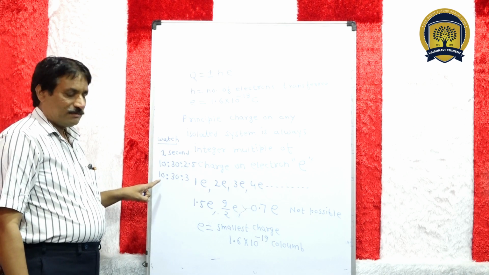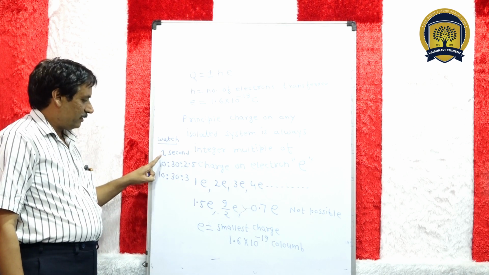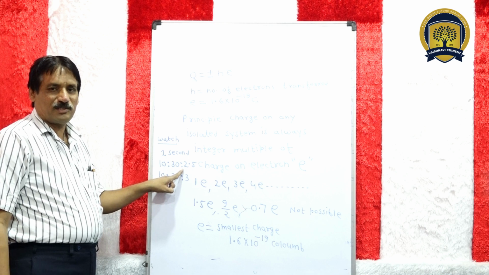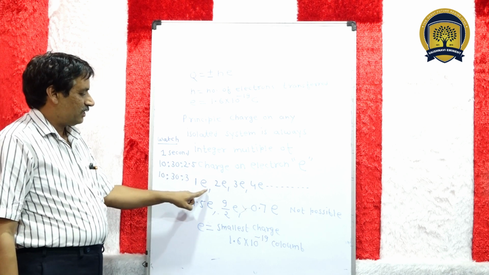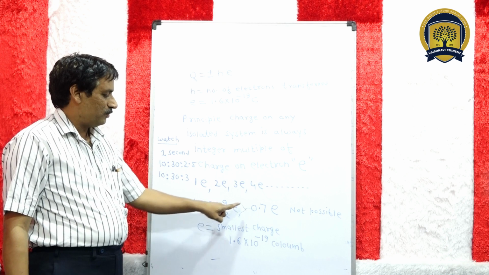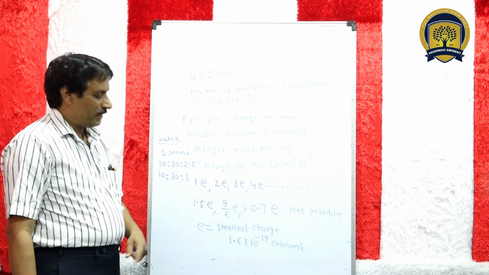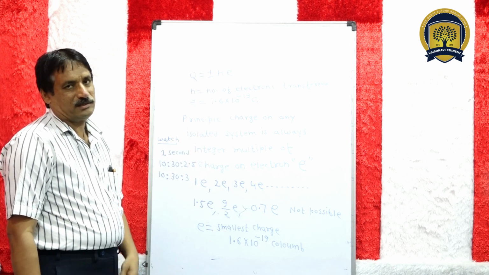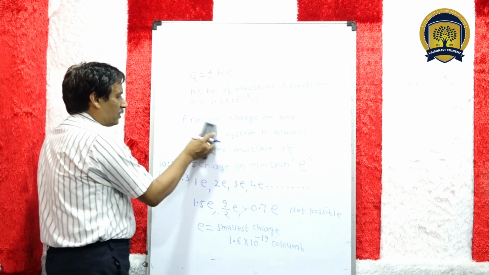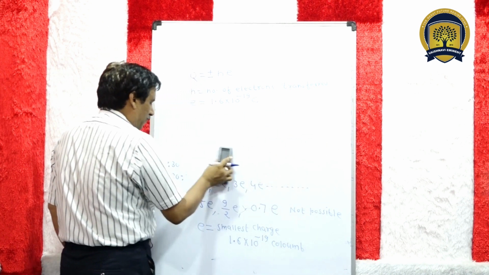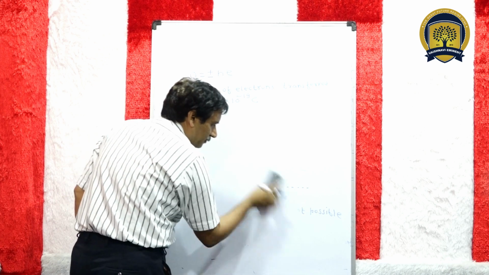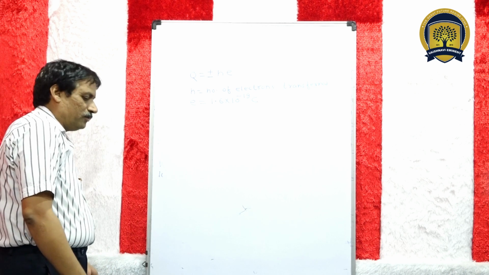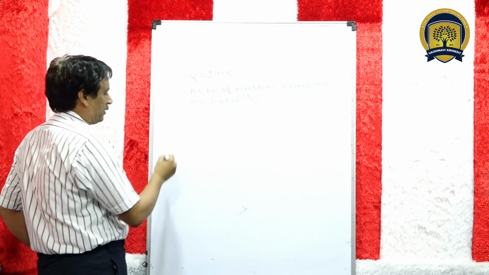Okay students, this example is clear. In a watch, we can read a minimum of 1 second, so this 2.5 is not possible. In a similar way, these charges 0.5e, 9/2 e, 0.7e are practically not possible. This principle is called quantization of charge. Okay. Now, we will solve some numerical problems based on quantization of charge.